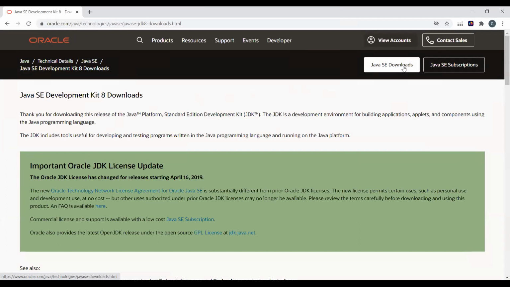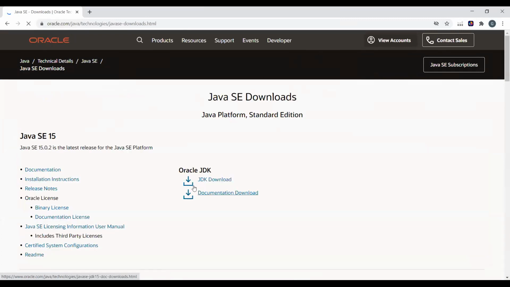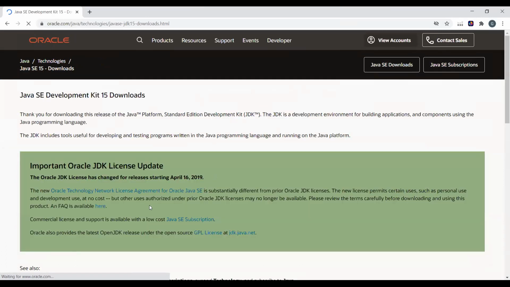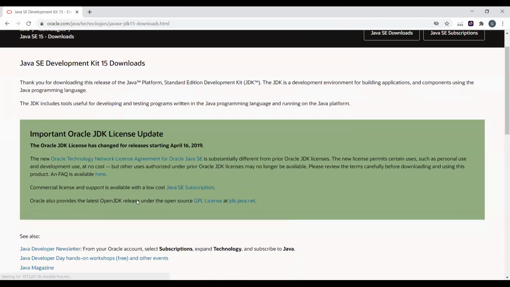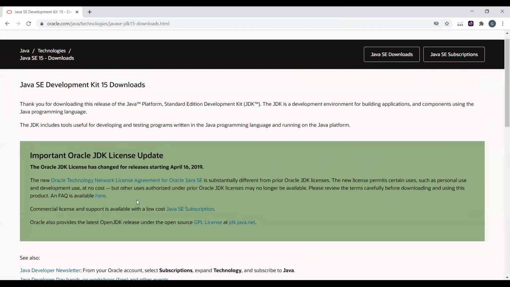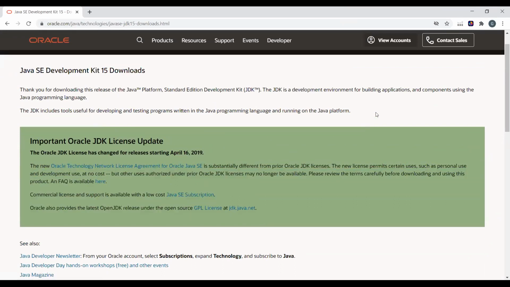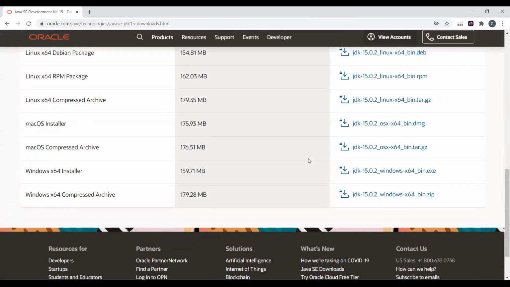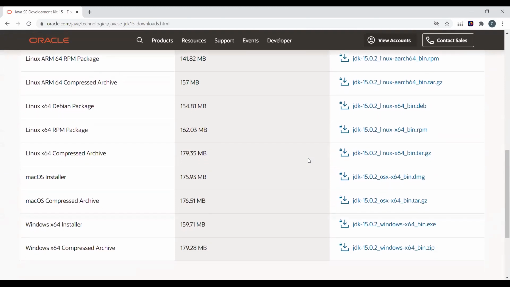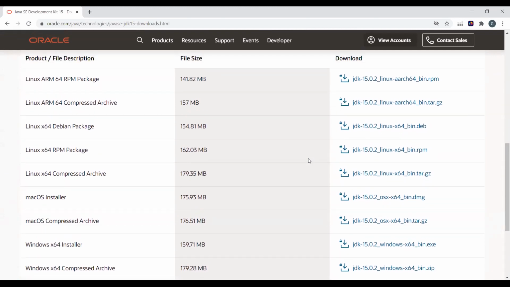So Java SE download. Should I click here? JDK download. Yes. So this time, I believe we are going to get Java 15. Okay, no problem, it will work. Just go ahead and complete the download. Scroll down. So we are going to install Java 15. What is your operating system? Based on that, choose the correct version and just start the download.